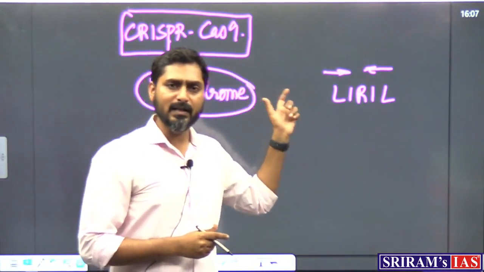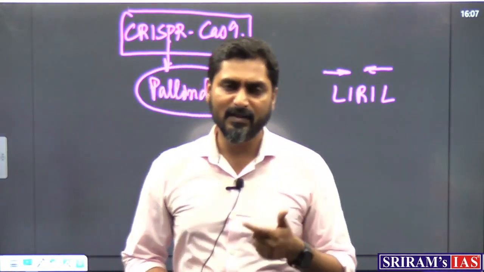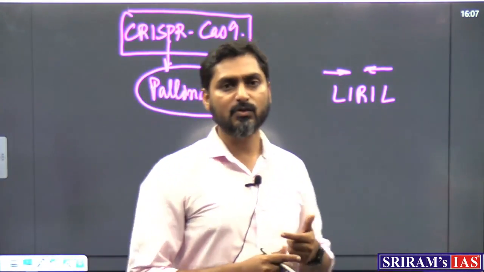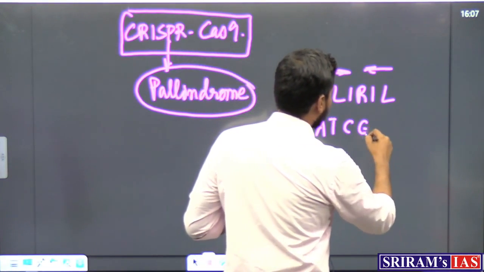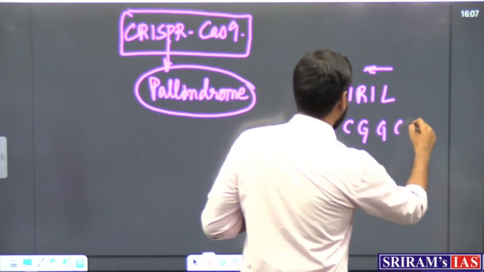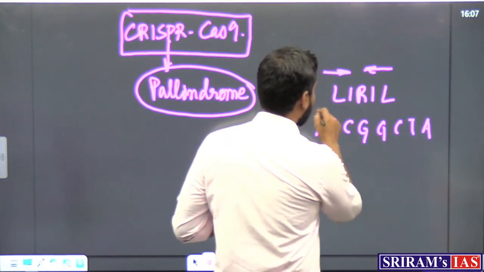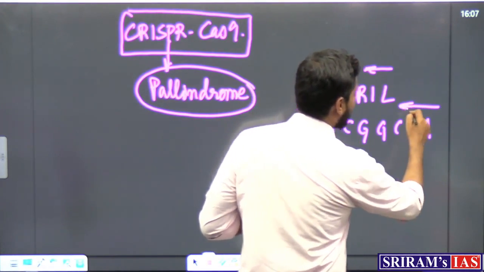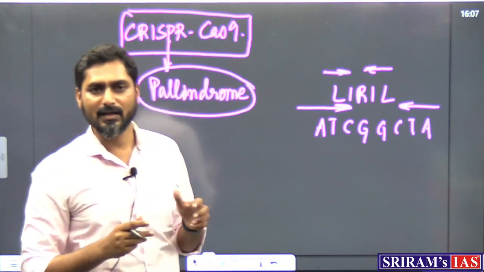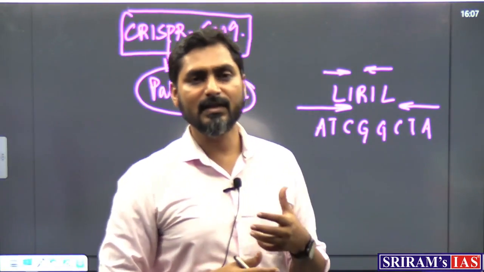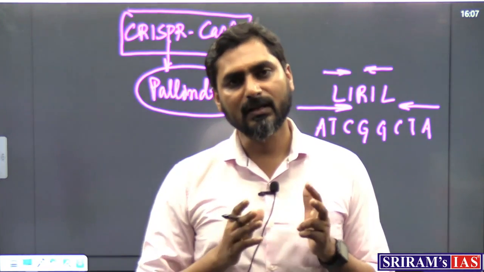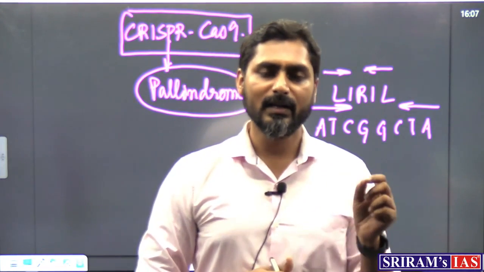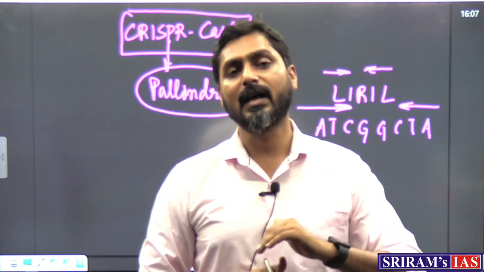So, when a bacteria is developing that defense mechanism, it also tries to identify those unique patterns in the DNA. So, let us say these are the nitrogen bases, and if you read from both the sides, you will see that it reads the same. This is an identifying mechanism of the bacteria to make cuts along the DNA or the RNA of the attacking virus.